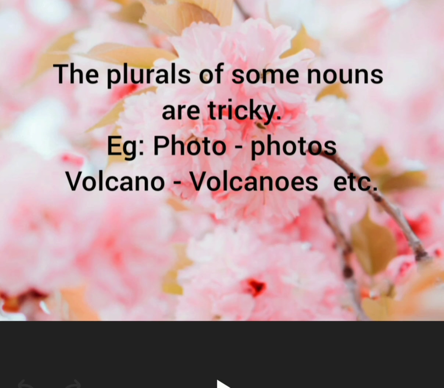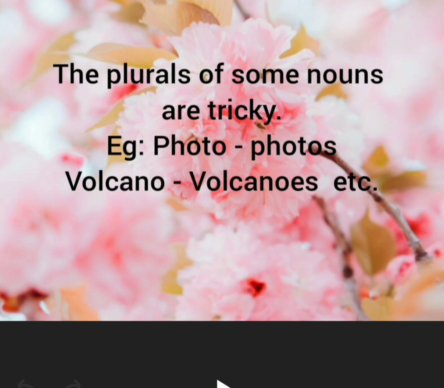And some other nouns do not change their plural form. Their singular noun and plural forms are the same. And the next thing is the nouns that end in a consonant and y, it changes to ies. Duty, duties, story, stories, etc. The next thing is some nouns have different plural forms like man, men, tooth, teeth, mouse, mice, etc.